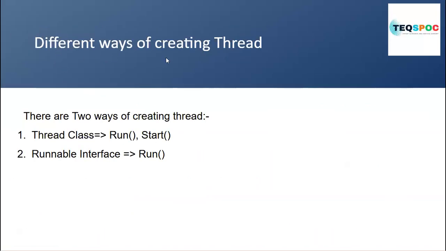Now, there are two ways of creating a thread. First is the Thread class, which has a run method and a start method. Then the Runnable interface, which has only the run method. Those are the two ways we can create a thread.